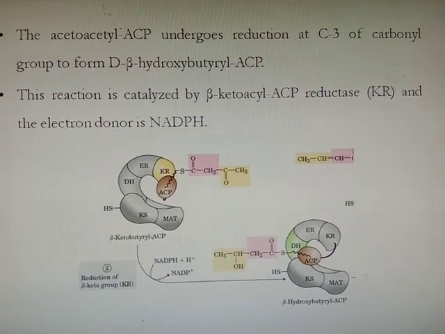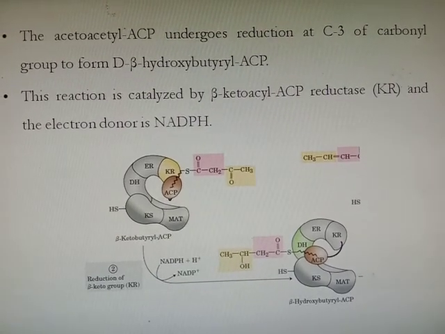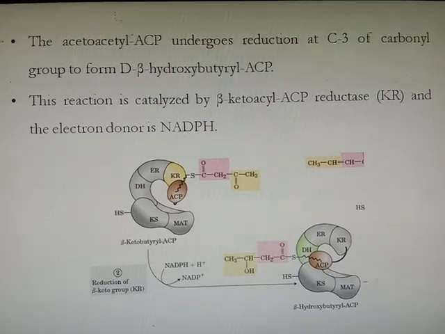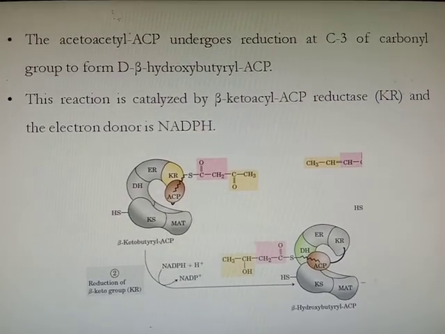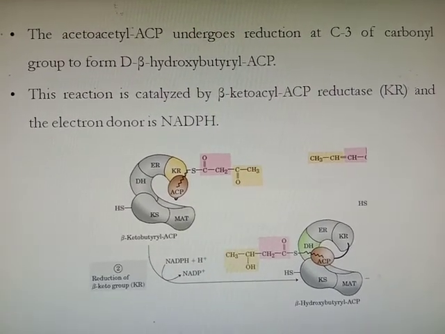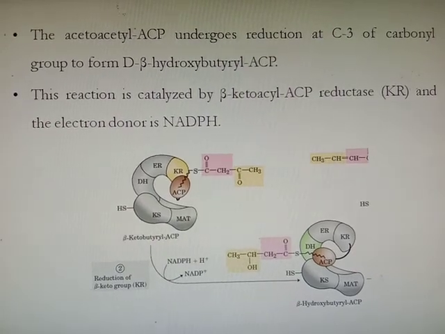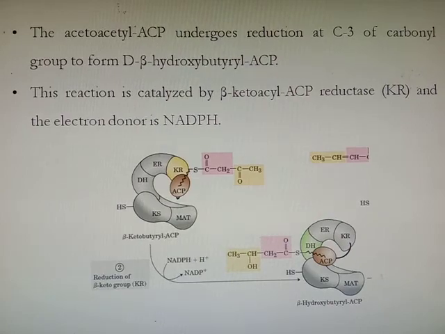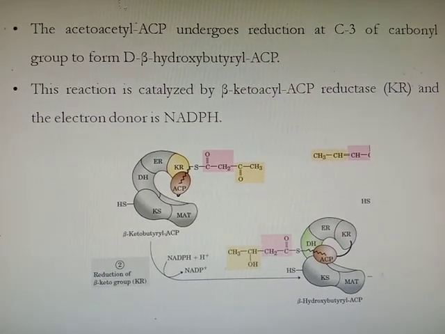Then the acetoacetyl ACP undergoes reduction at C3 carbon of carbonyl group to form beta hydroxybutyryl ACP. Reduction means acceptance of protons. This reaction is catalyzed by ketoacyl ACP reductase and electron donor is NADPH.